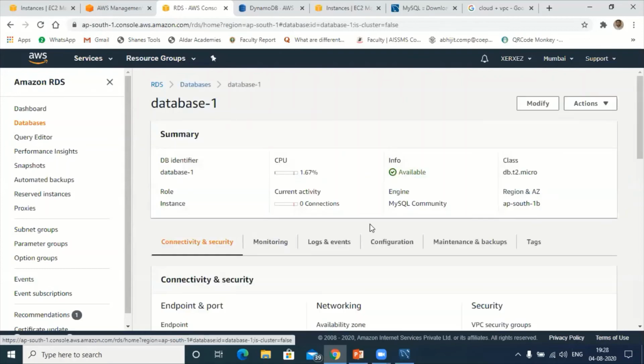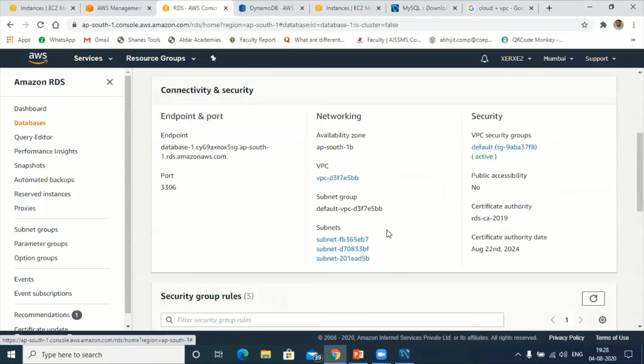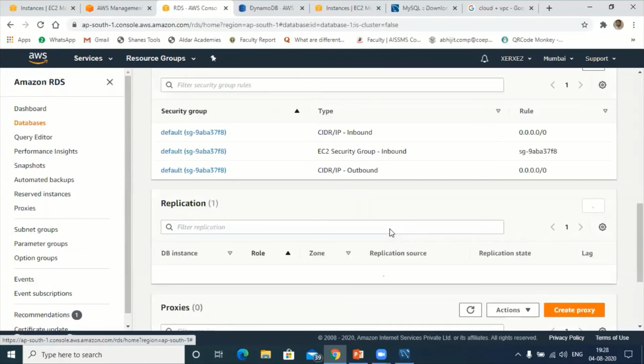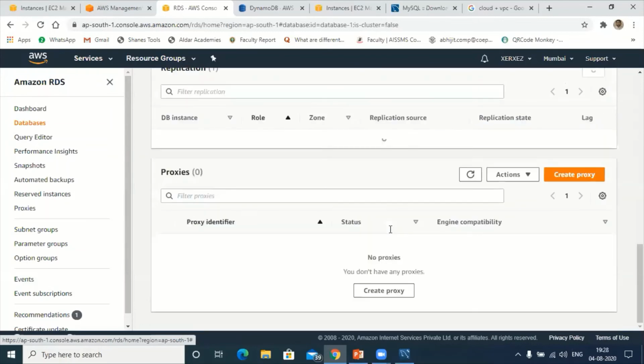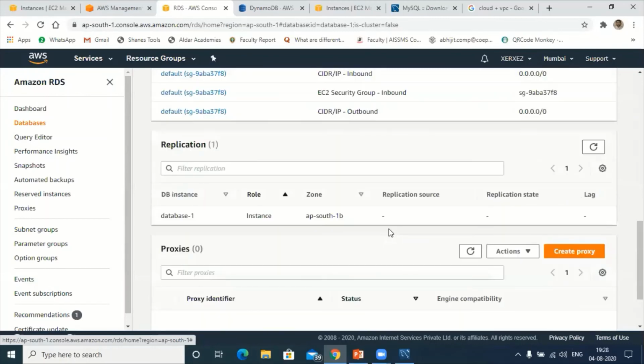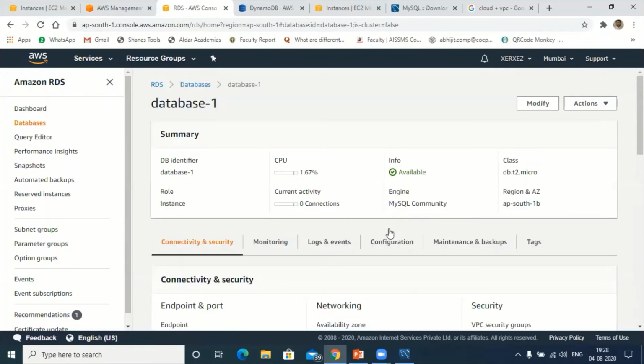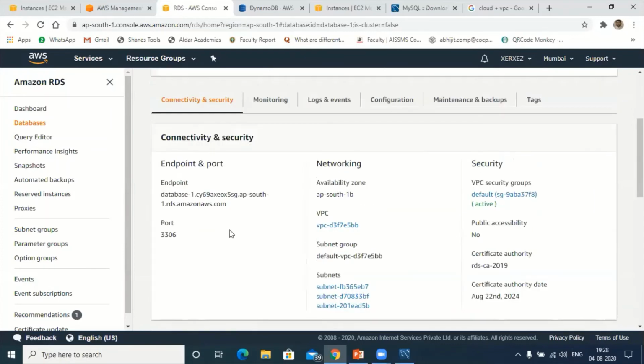Okay. So here, some configuration we have to do. Monitoring. No, VPC group. Okay, VPC group. Okay, fine. So that we'll do later. So right now we want this. Suppose if I want to connect from the outside, I want the endpoint and this port number.